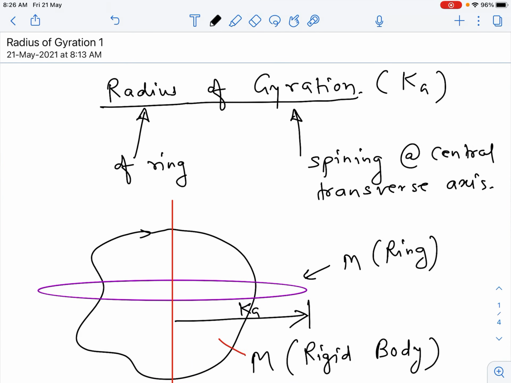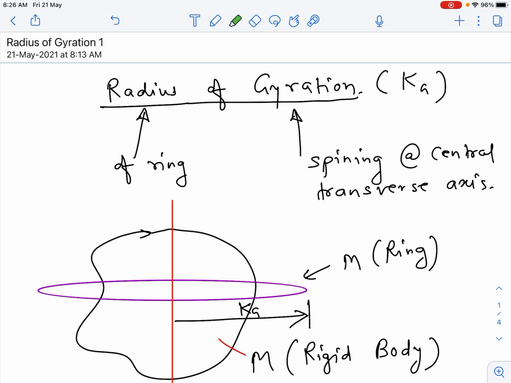Radius of gyration. This, friends, is an equivalent concept which is very useful to find the MI of a rigid body in industry.